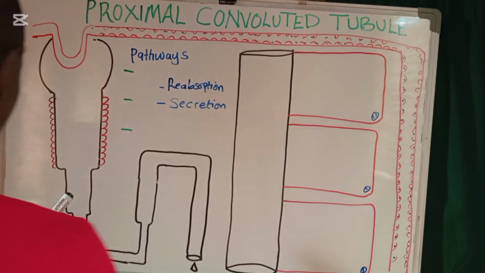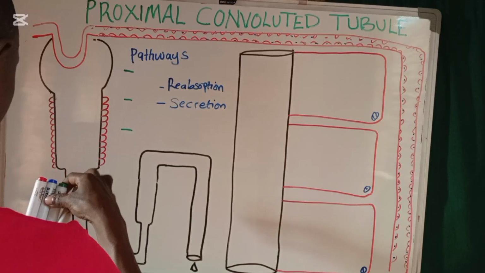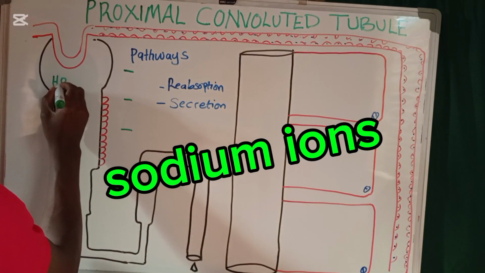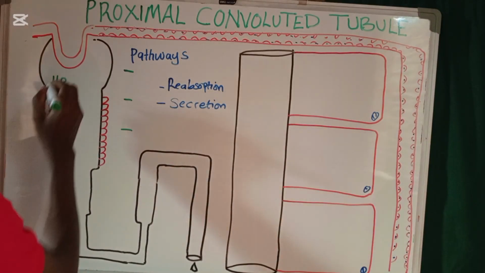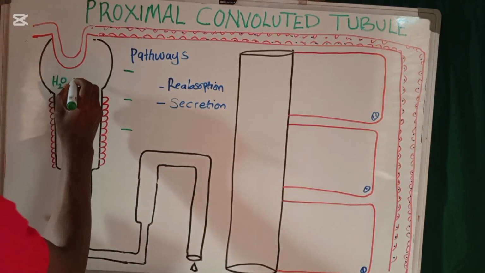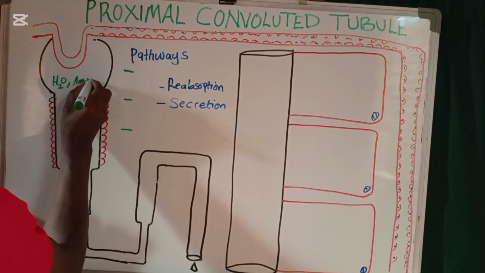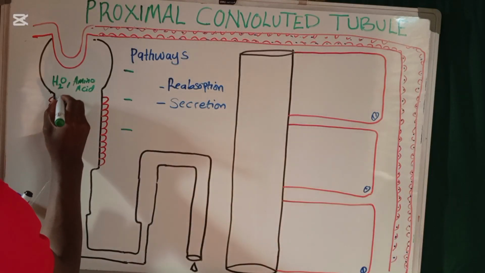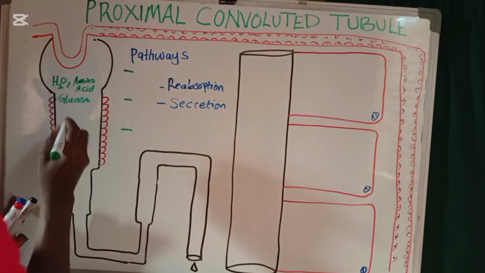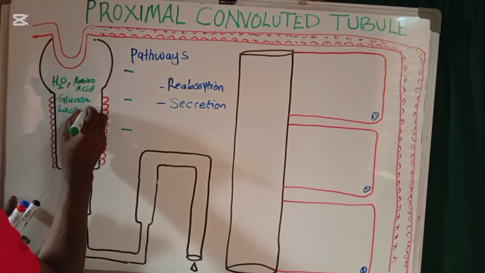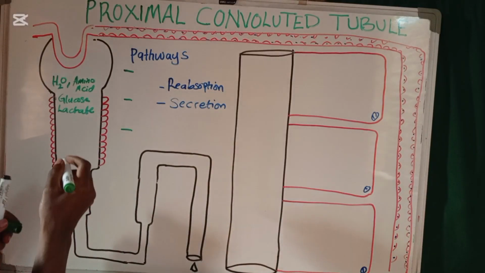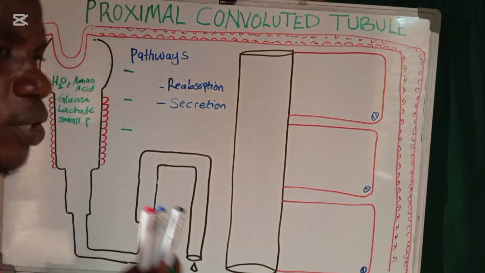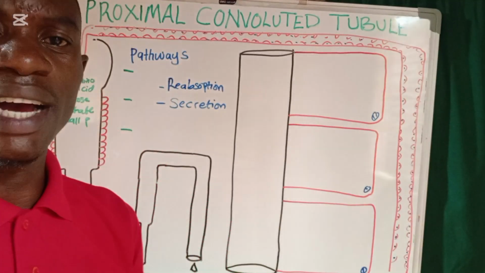Okay, now the most common of the substances that are going to accumulate here: water, which is going to get reabsorbed in the proximal convoluted tubule. We are going to be having amino acids. Amino acids are also going to be among the filtrate. We are going to be having glucose, lactate, and small proteins, and of course smaller proteins like the HB dimers and the insulin.